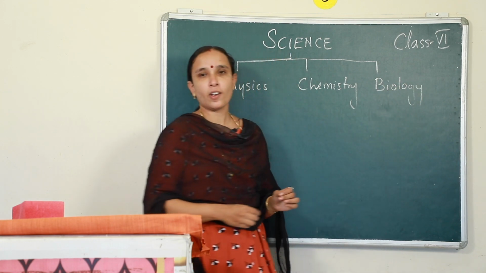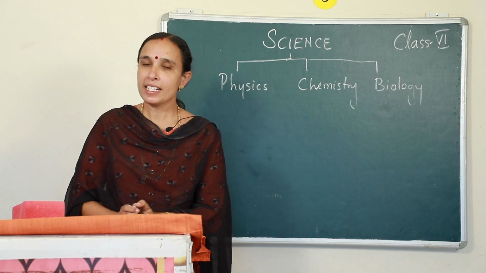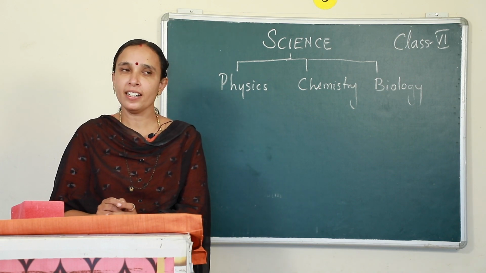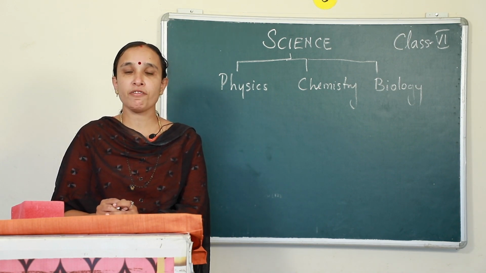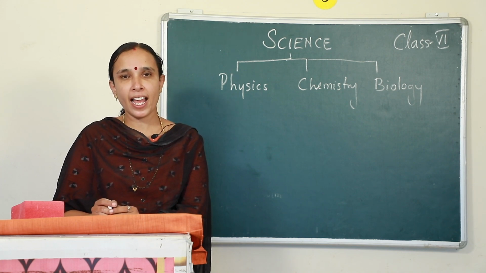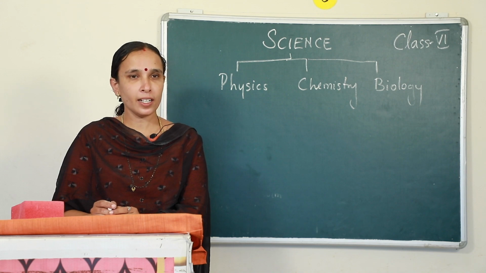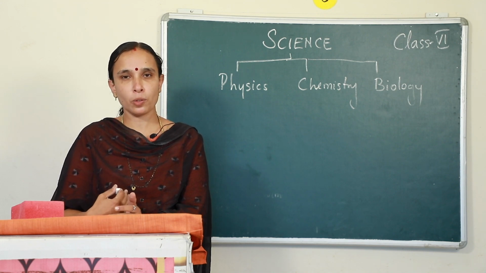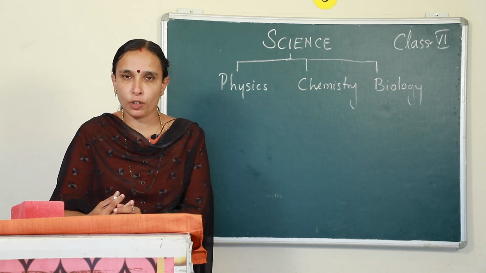So from class 6 onwards, you will be studying science under 3 streams: physics, chemistry and biology. Okay? And I am Sandhya miss, you know me, I will be taking biology for you.